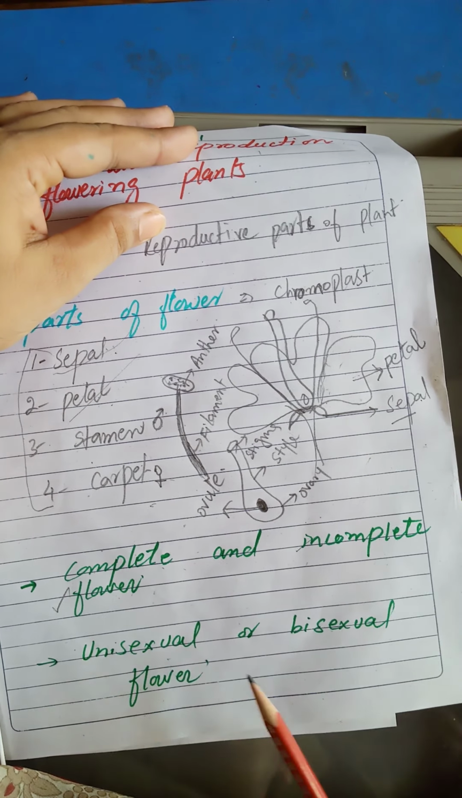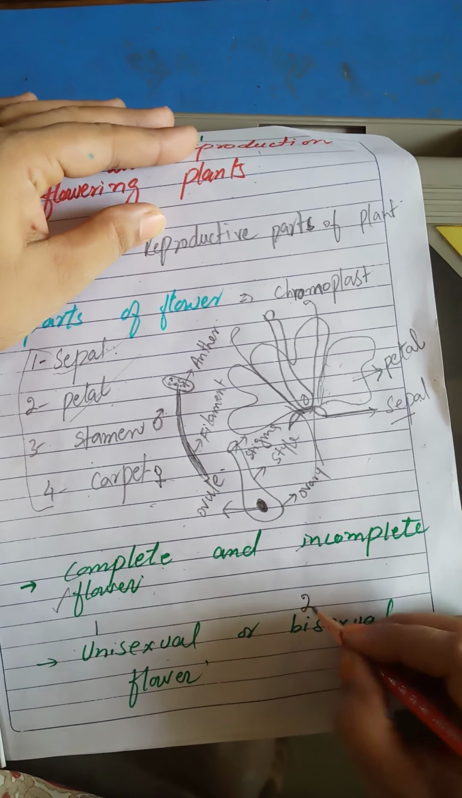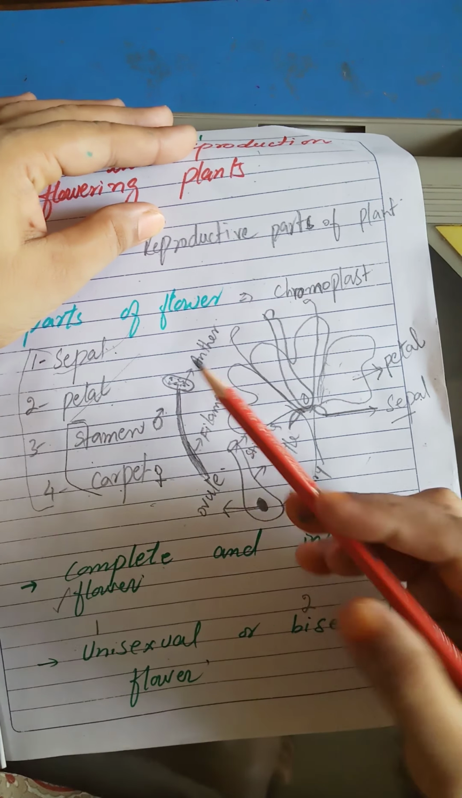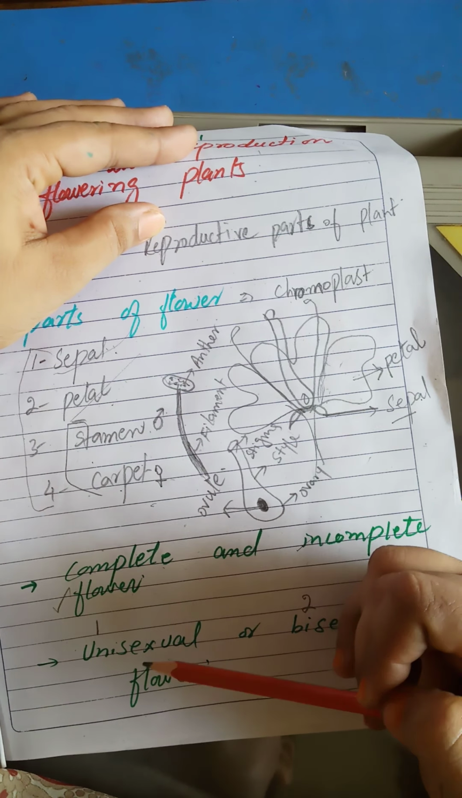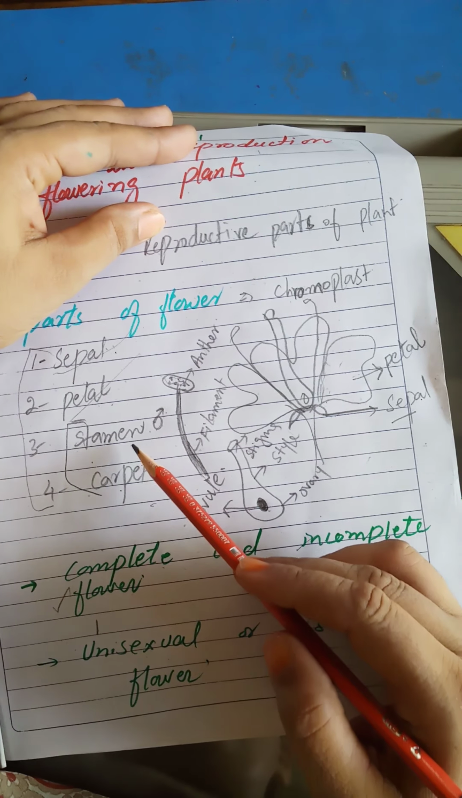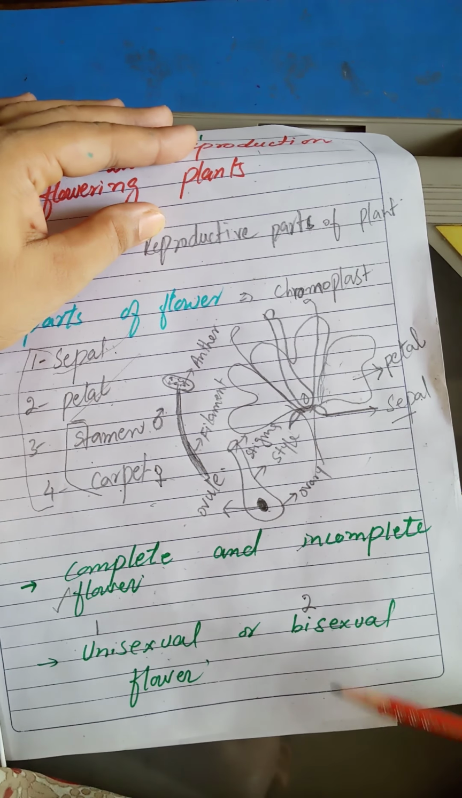Then comes the unisexual or bisexual flower. Uni means one, bi means two. These two are the sexual parts of the flower, stamen and carpel. If any one part is present in the flower, either stamen or carpel, then it is known as a unisexual flower. But if both parts are present in the flower, then it is known as a bisexual flower.